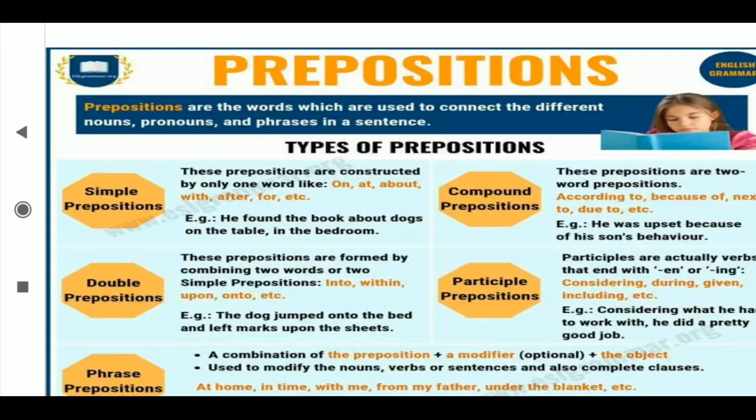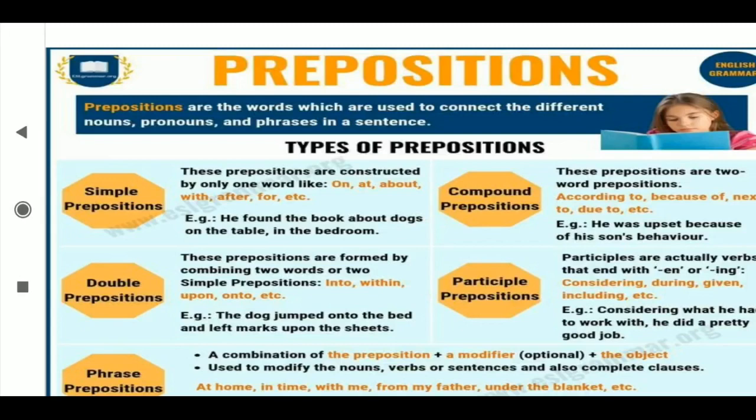Now participles are actually verbs that end with en or ing. All of you know these participles, which come in the ing form, like considering, during, given, including. Then in the sentence, considering what he has to work with, he did a pretty good job. It is called the participle preposition. I hope that everybody understood. In your textbook only simple, phrase and compound preposition are there.